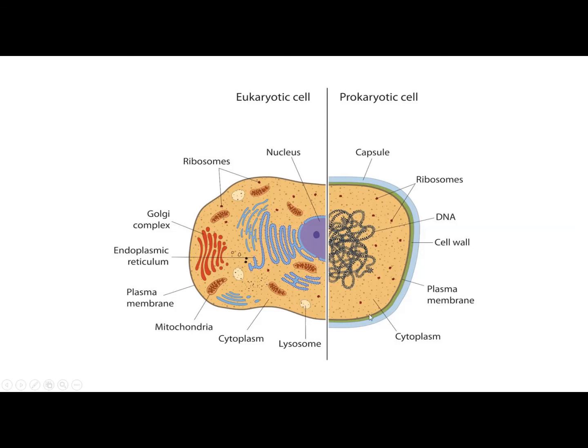This is a prokaryotic cell, which is said to not have a true nucleus. This means most of the organelles are without membrane. You can see here the DNA, deoxyribonucleic acid. This is not enclosed in any membrane. It is exposed.